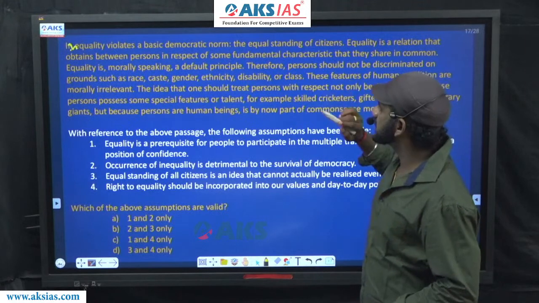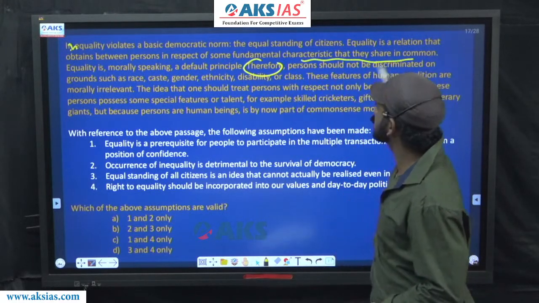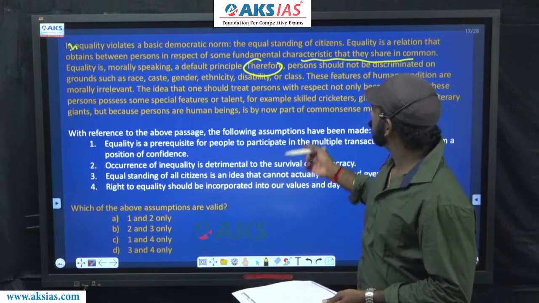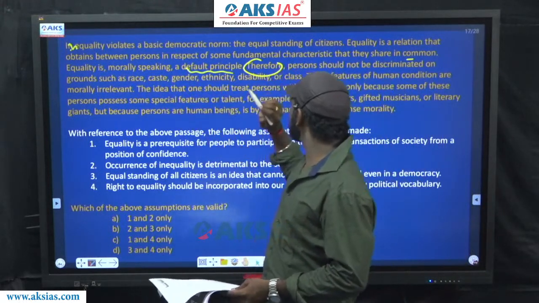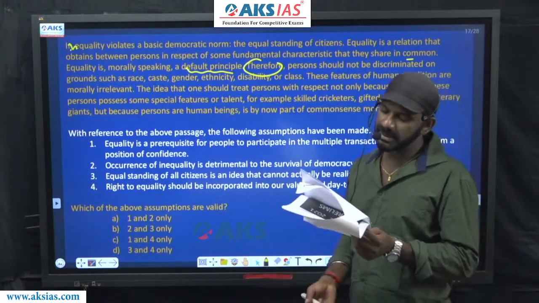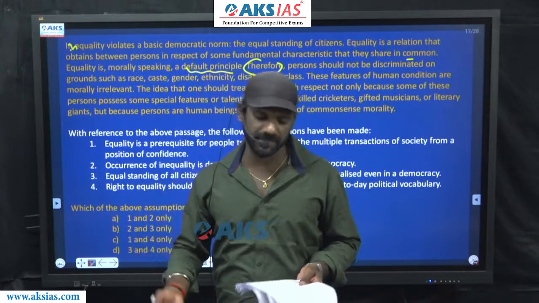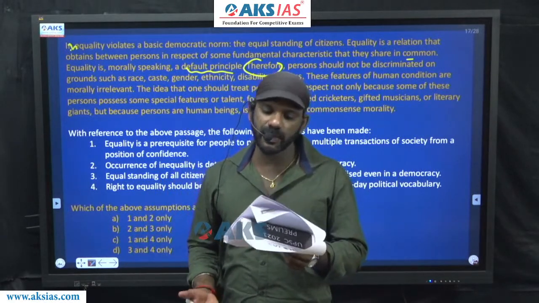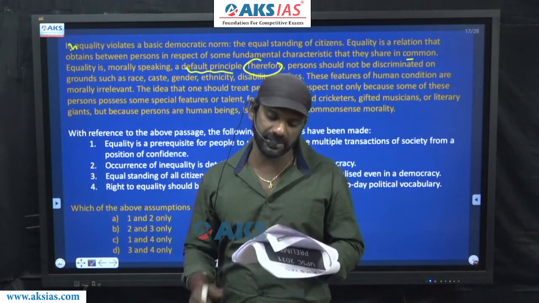The reason here is this: Equality is, morally speaking, a default principle. Therefore, the result is, persons should not be discriminated, positively charged because of double negation, on grounds such as race, caste, gender, ethnicity, disability, or class.